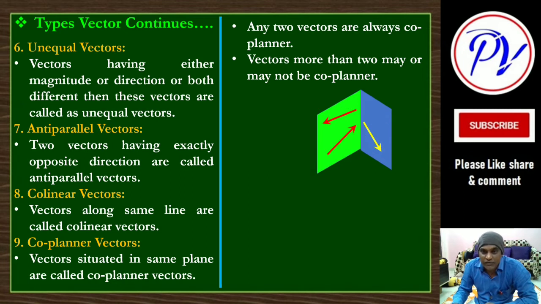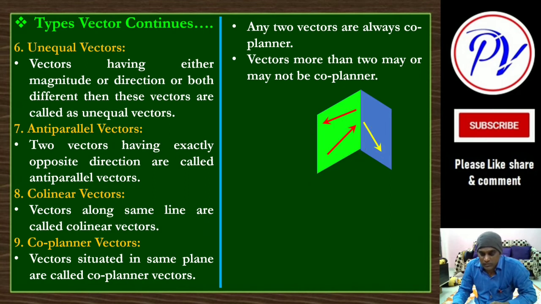But if you draw another vector here or like this, then all these four vectors are coplanar. They are on one plane. So if more than two vectors are there, three, four like this, then they may be coplanar like this, or they may not be if you include this. Clear?